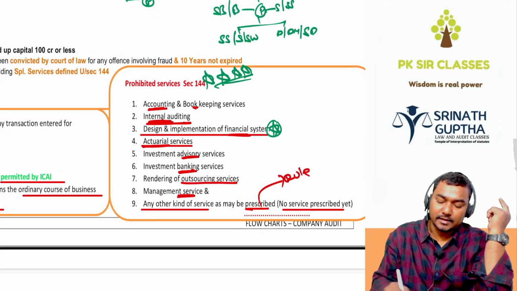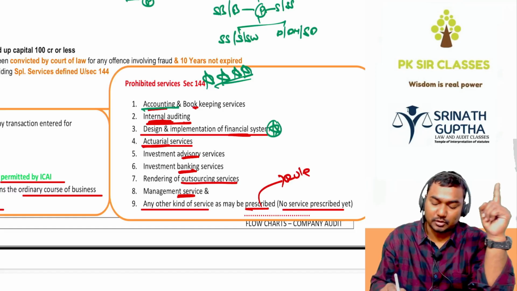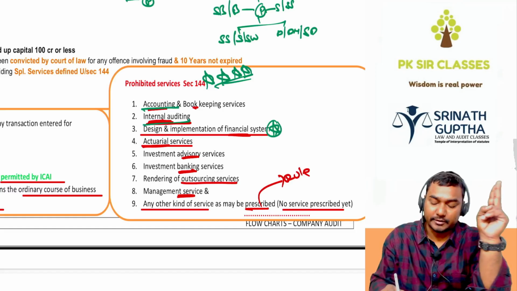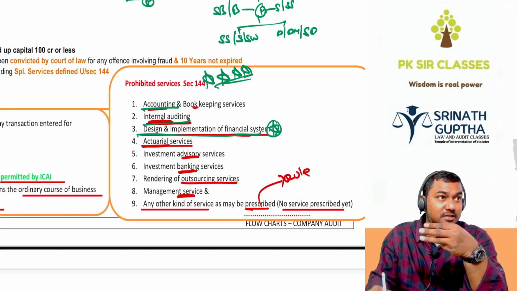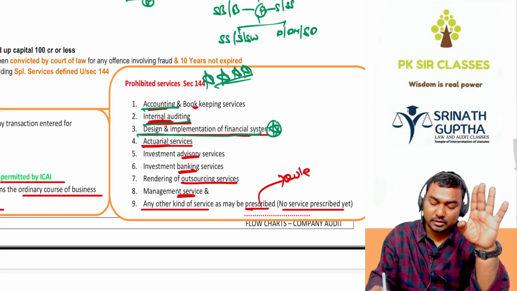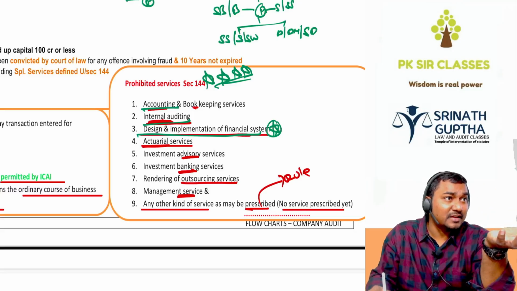If you are doing the accounting work for the company, you cannot become the auditor. If you are doing the internal audit, you cannot become the auditor. You are designing and implementing the financial system. You are making the system for the organization in the finance department. You cannot become the auditor because you may realize you are giving wrong advice. है ना बेटा? You may not identify. इसको बोलते हैं self-review threat.